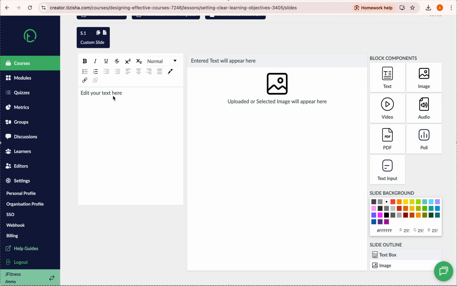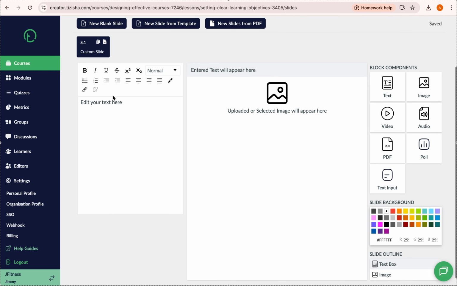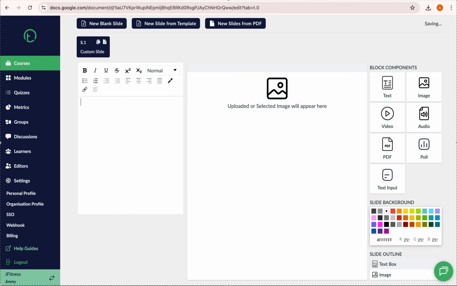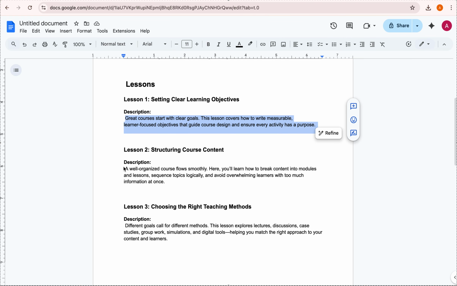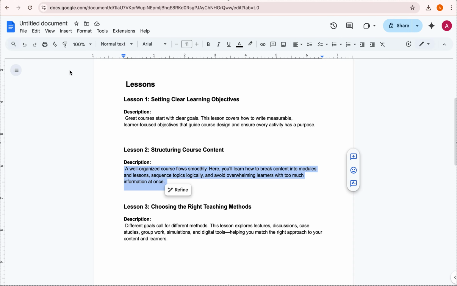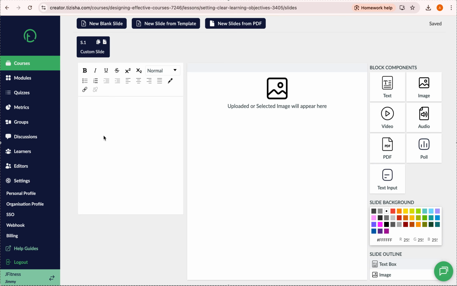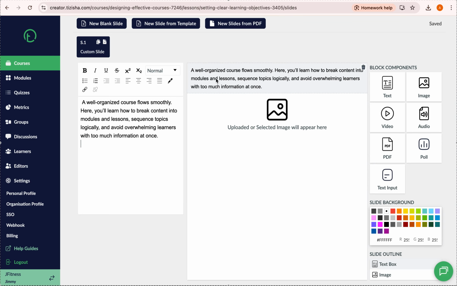And everything we do in this section next to the sidebar will be automatically populated in this middle section of the platform. For this one, again, I'll copy some material we had here earlier. I'll paste that here. So you can see it also populates in this middle section, right?